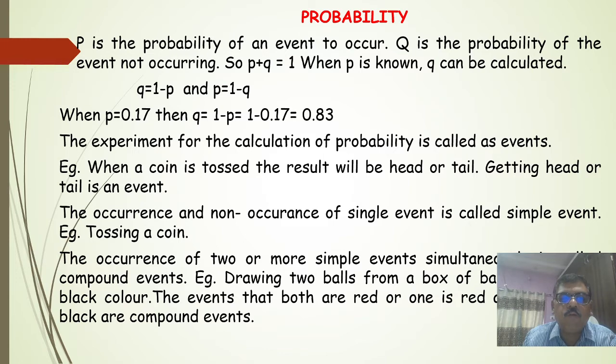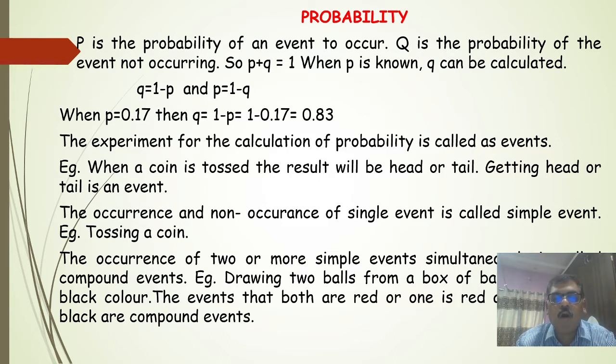Q is equal to 1 minus P and P is equal to 1 minus Q. When P is equal to 0.17, then Q is equal to 1 minus 0.17, that equals 0.83. Means when the probability of one event is known, then the probability of the other event can be calculated.